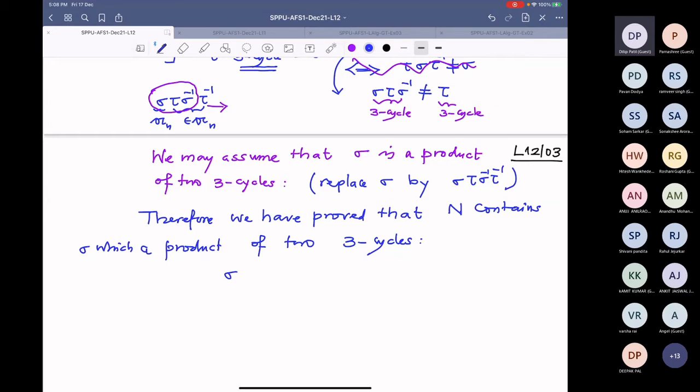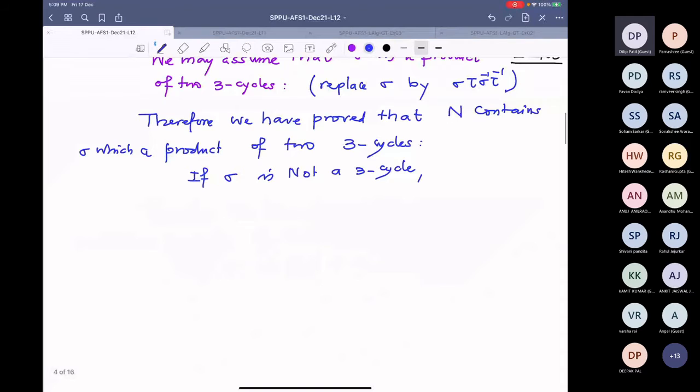So if it is a 3 cycle, we are happy, we have nothing to prove. If sigma is not a 3 cycle, then I want to do something so that it contains some other element, like what I have done here.